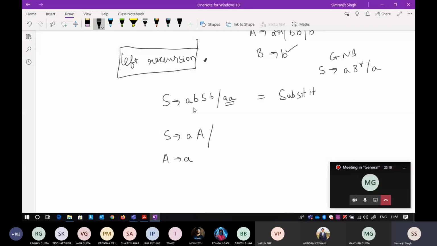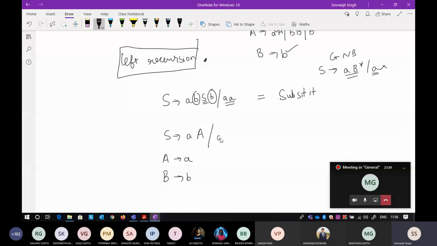Now in this particular problem, what is happening? It cannot be a single terminal, so there is no chance I can do that, so I have to convert it into this form. How can I convert this into this form? There is a b and there is a b, so I'll take a big B tends to a smaller b.